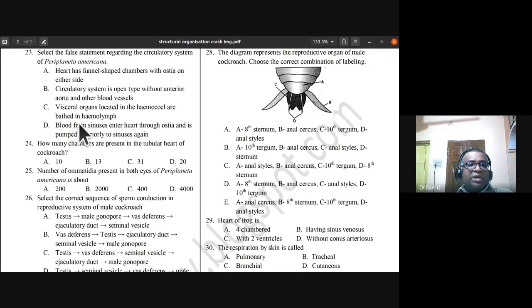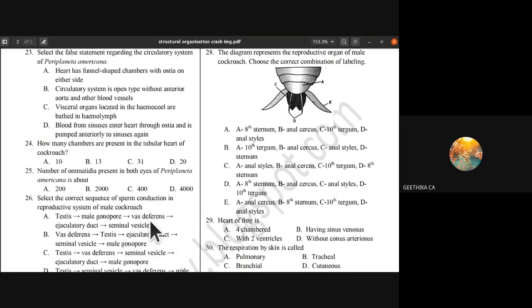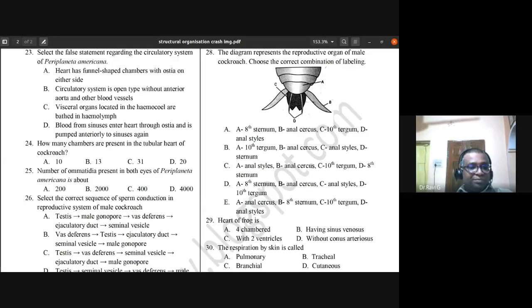Only today we discussed that, isn't it? How many chambers are present in the tubular heart of cockroach? 13. Did you count today in the diagram?